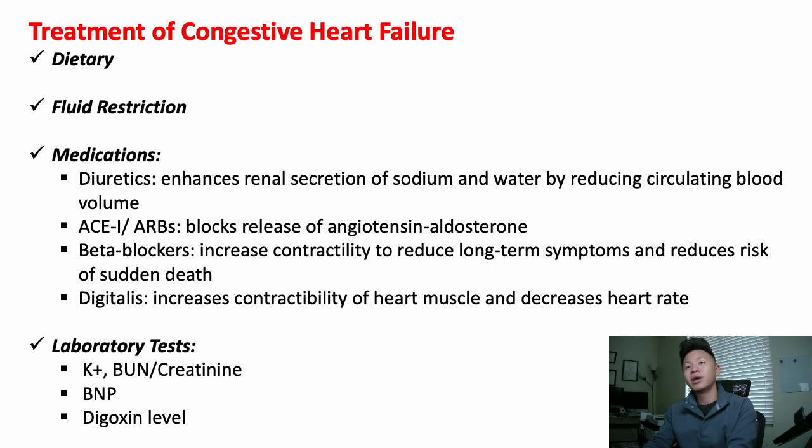Big thing to check is digoxin toxicity. So note down your digoxin toxicity. Big changes is the vision, your halo ring vision. But any vision that they give you, double vision, photosensitivity, you might want to pick that as an answer for your digoxin toxicity. Okay. Lab values to check. We want to check kidneys. Hypokalemia can cause an increase in digoxin toxicity as well. BNP is your peptide that's an indicator of heart failure. It's one of the things that the ventricle releases when there's a little bit of damage there. So we gotta note down an increase in BNP may be a sign of heart failure.